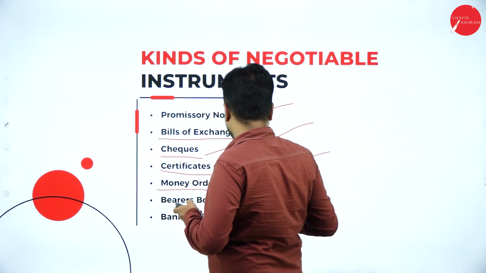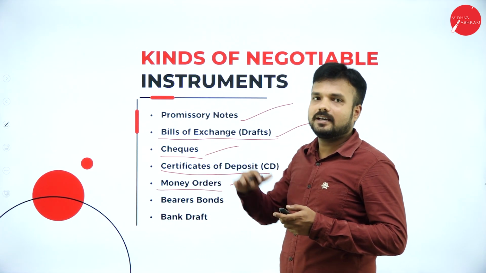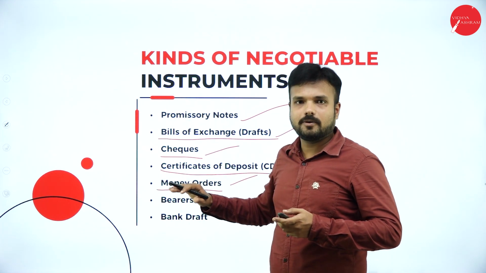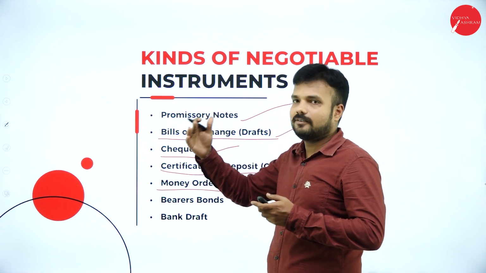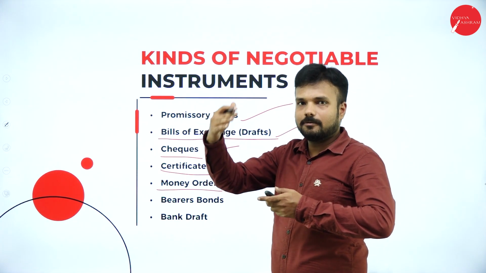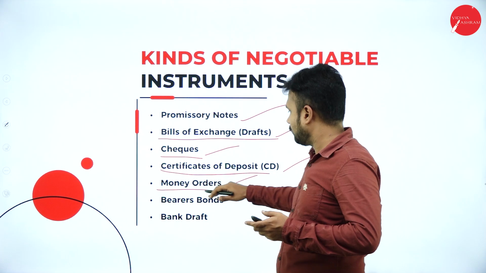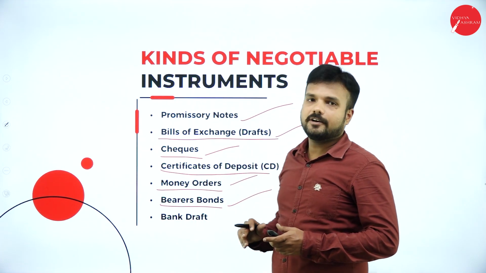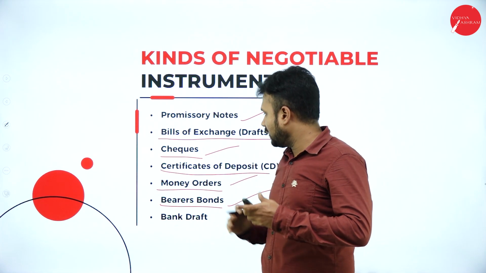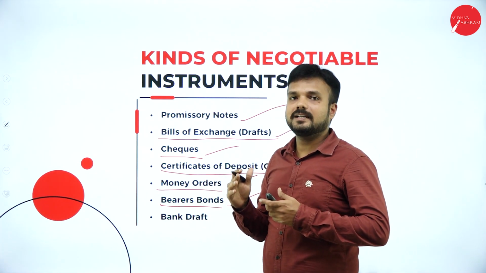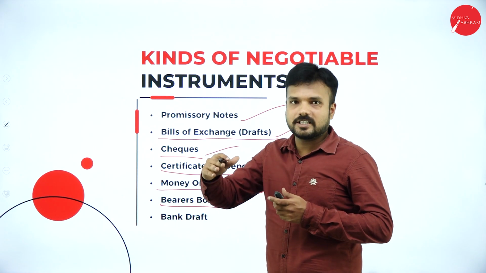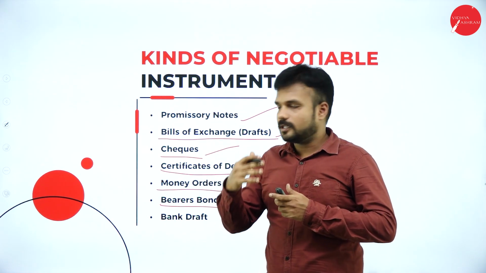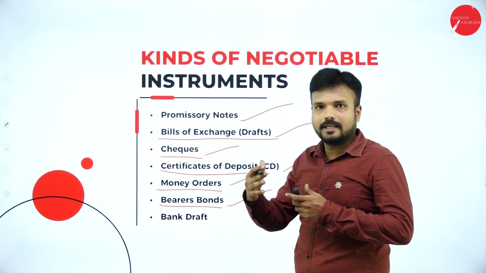Money order. We can easily send money through the post office, up to 50,000 rupees, using a money order. If you want to transfer money from one person to another, we can do it through the post office or the bank by money orders. Bearer bond. A bearer bond is a kind of negotiable instrument which can be transferred easily, and in the same way it is a good option for investment, like a bank deposit or fixed deposit, but it is a deposit on particular bonds. So what happens?